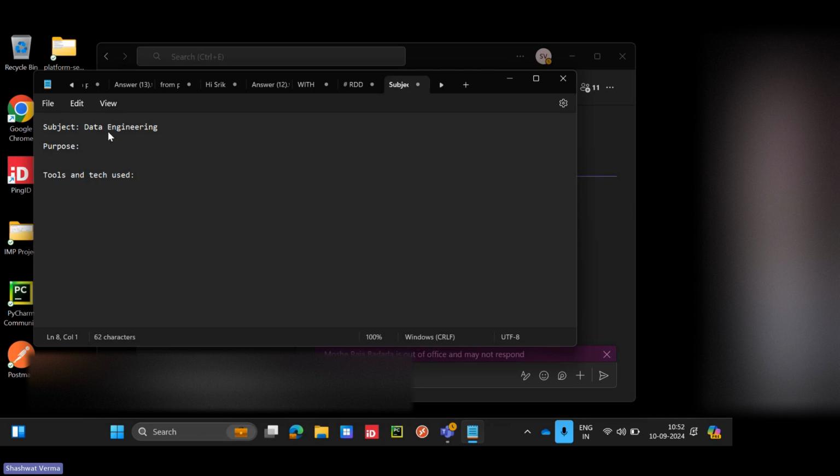Schema, you already know, no need to tell. Abstraction, you know, right? Abstraction means hiding of details. Correct. I have theoretical knowledge, but I have no idea about the implementation.